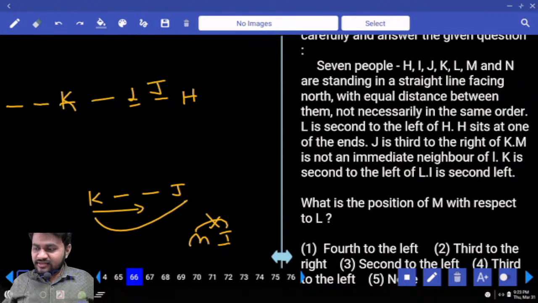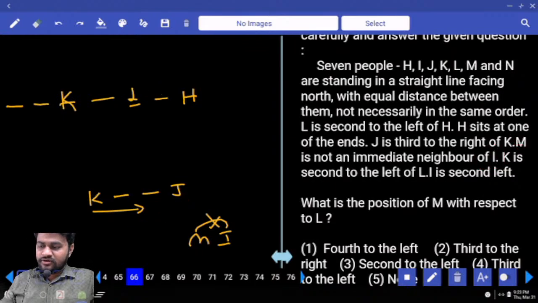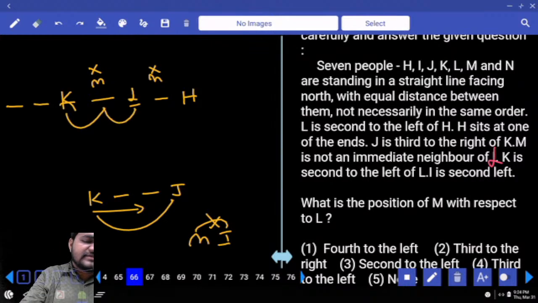Is it? M is not an immediate neighbor of L. Okay. So M is not an immediate neighbor of L. It is not I, so we need to make it L. If L, obviously M cannot be fixed in these 2 places. Next, K's third right is J. K's first right, second right, third right is J. Hence, it is the place of J.